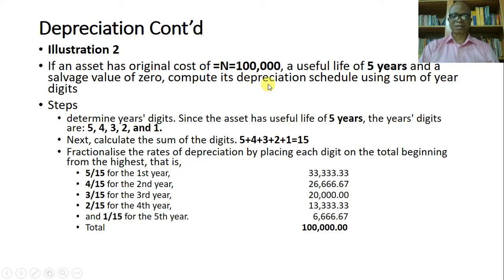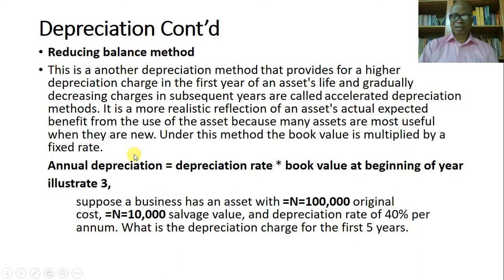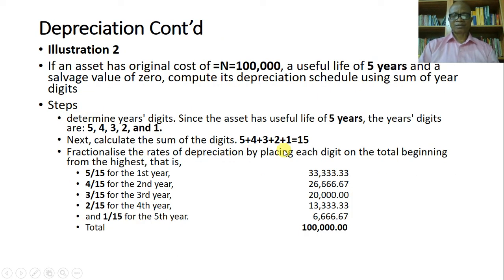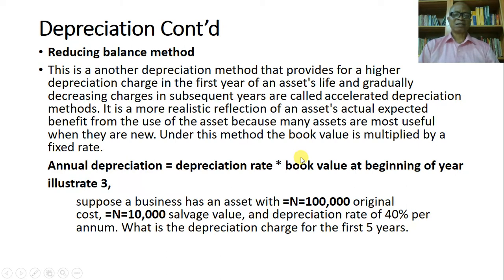Once you know the salvage value, which in this case is none, the depreciable amount is 100,000. So 5 over 15 will give you 33,333 naira 33 kobo. And then 4 over 15 will give you 26,666 naira 67 kobo, and just like that until you get to the final. At the end of the day, you'll have 100,000 as the amount to be written off over the 5 years of the lifetime of the asset. So that's the other one there.